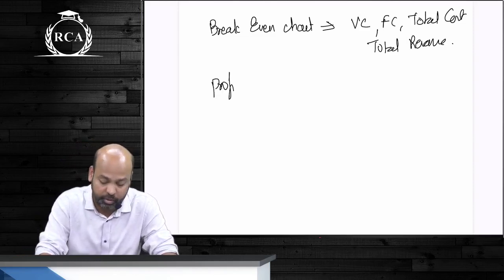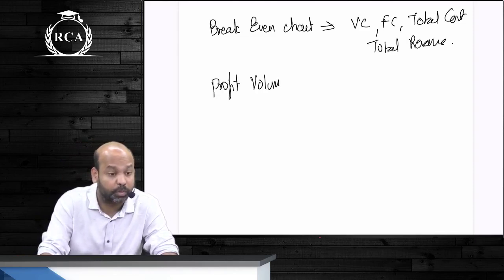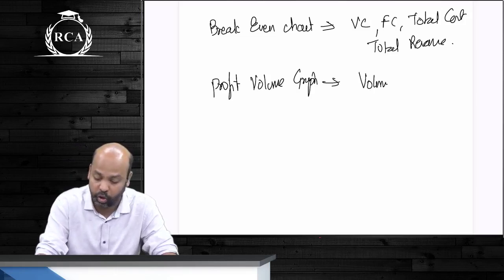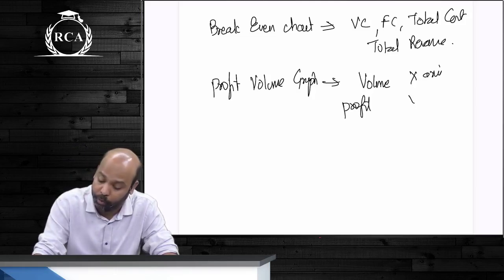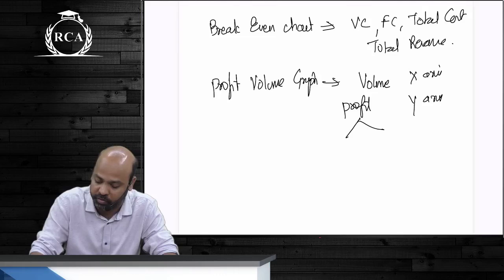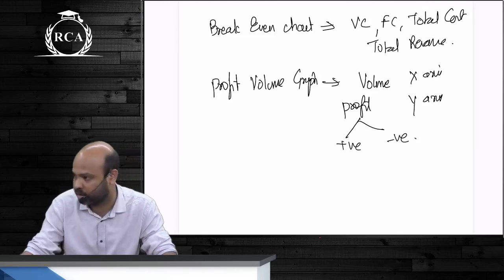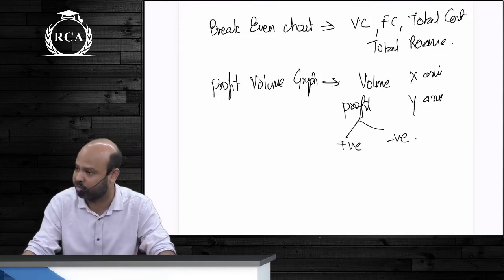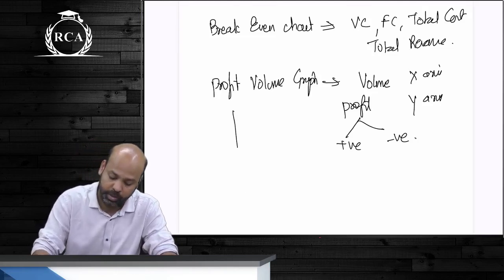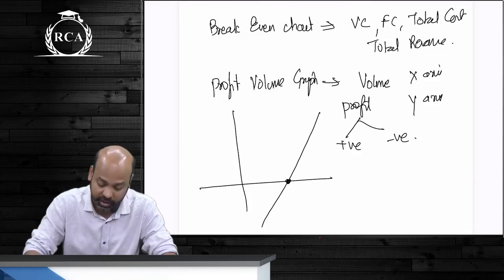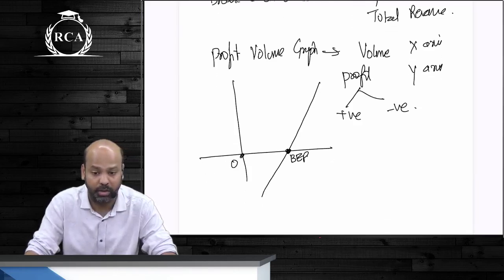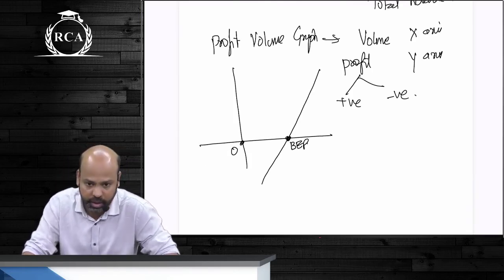A modified form of break-even chart beta was profit volume graph. What do you do under profit volume graph? You take volume on x-axis, you take profits on y-axis. Because you are plotting profits beta, you will have both positive figures and negative figures. Y-axis mein beta, you'll have to go into negative zone also. In profit volume graph, guys, wherever your profit volume line touches the x-axis, that itself is the point beta where profit is 0. So this beta will become your break-even point. ठीक है, guys?